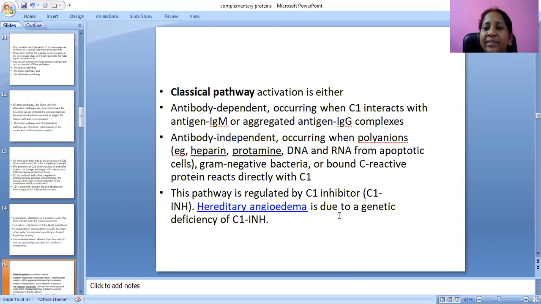This pathway is regulated by C1 inhibitor.